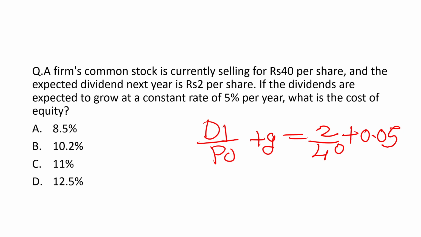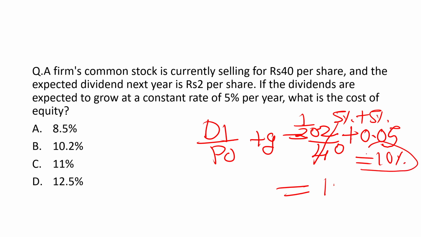By solving this numerical, you will get the value 10%. This will be 1 by 20, and 5% plus 5%, you will get 10% as the answer.